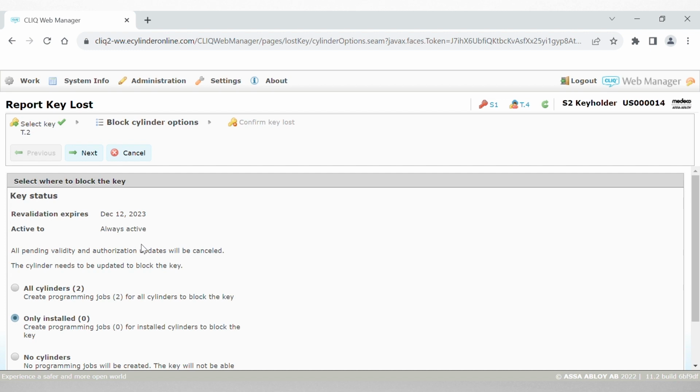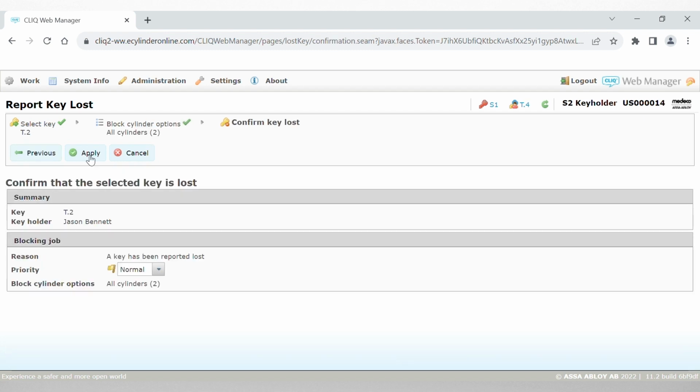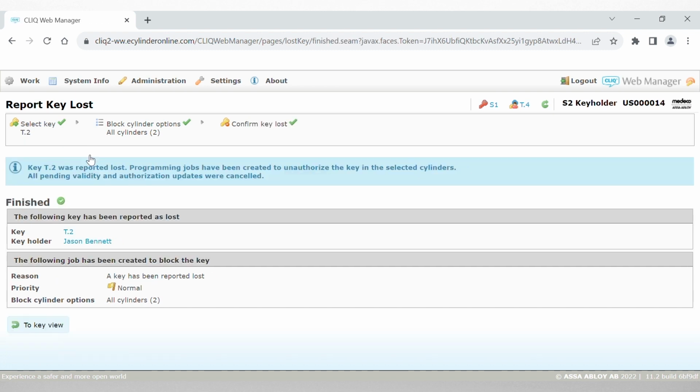So we make a decision as to what locks we want to block this key at. We could choose not to block it at any cylinders, or block it at only installed cylinders, or block it at all of the cylinders that it has access to. That's what we will choose. Once we apply this job, the key will have been reported lost, and we have programming jobs created to unauthorize the key in the selected cylinders.